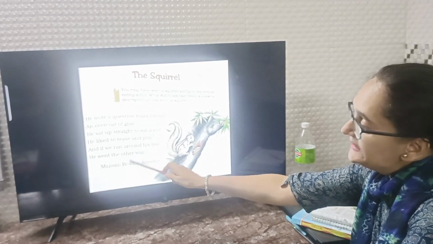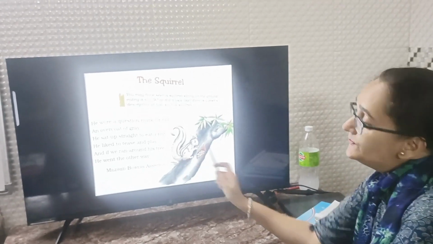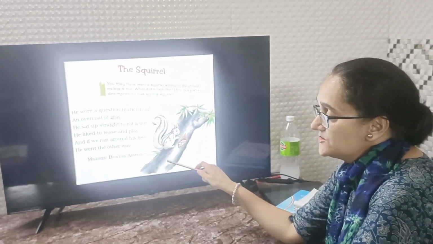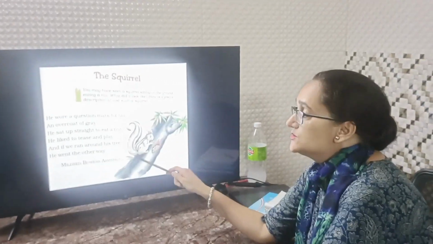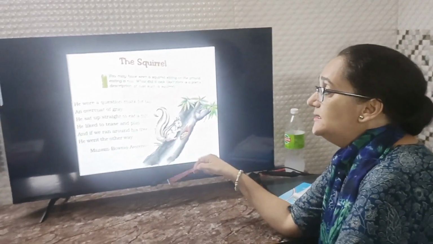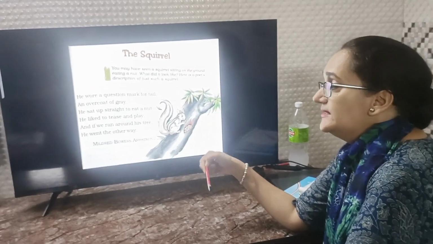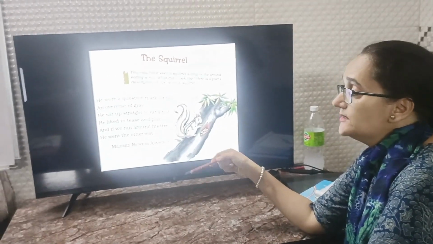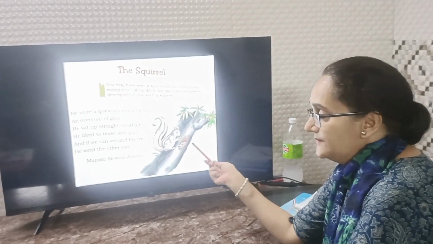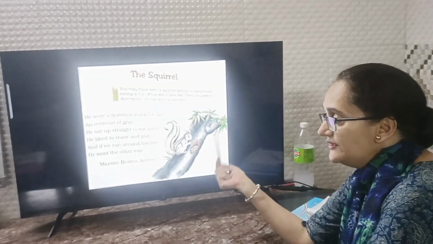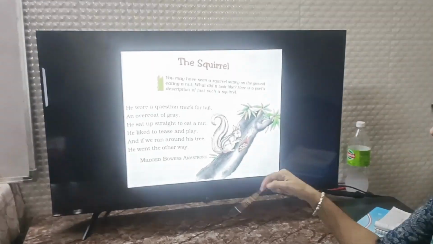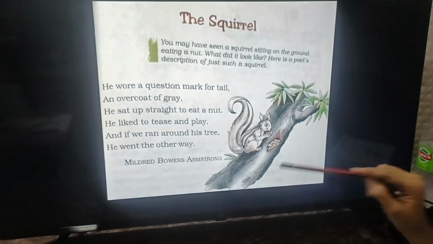Okay, the last two lines, and if we ran around his tree. Here the poet is saying we. That means Mildred Bowers Armstrong is together with her friends. So when they ran around the tree where the squirrel is sitting or eating a nut, and she and her friends go close to the tree, he went the other way. The squirrel goes away from that place. So the squirrel loves to play with the friends of the poet.